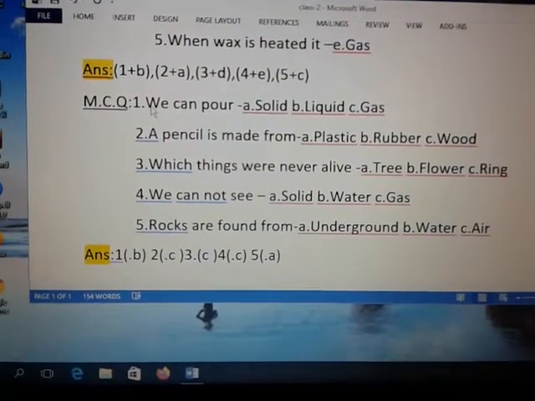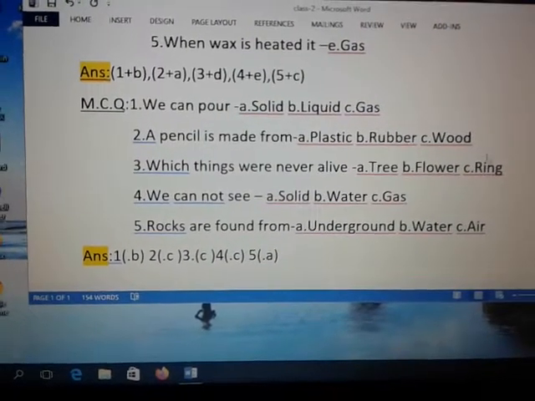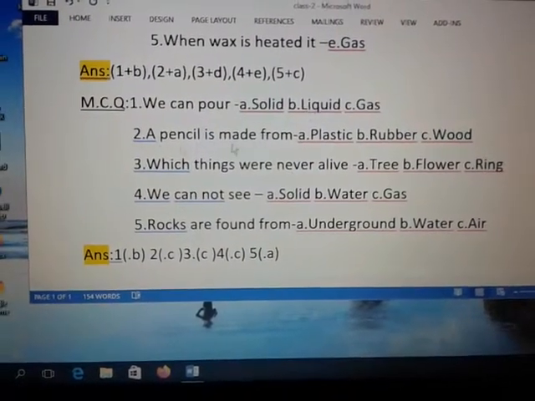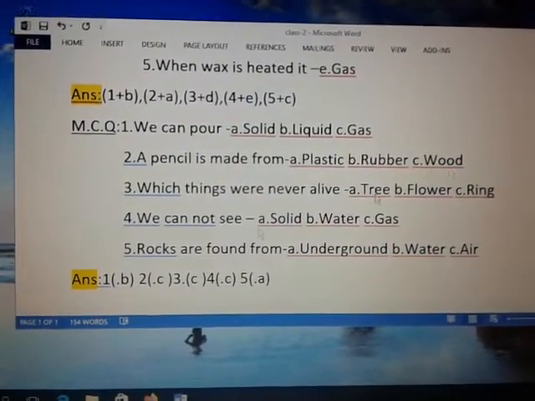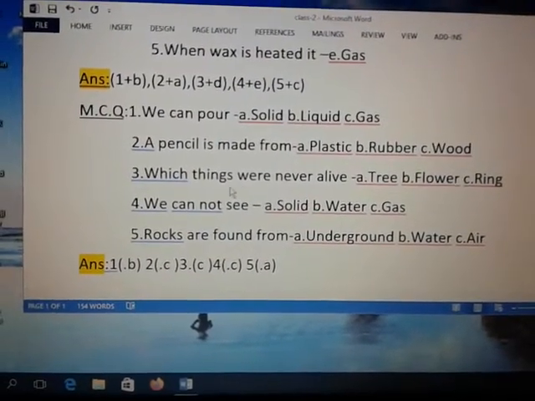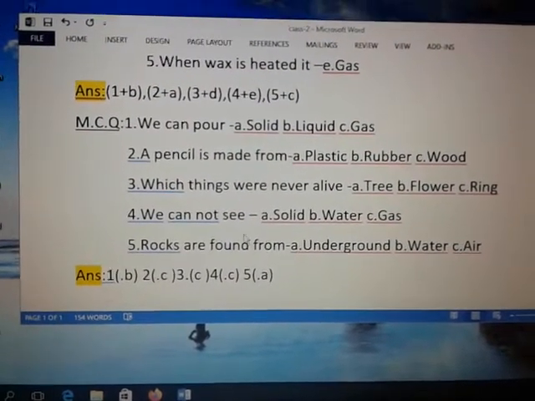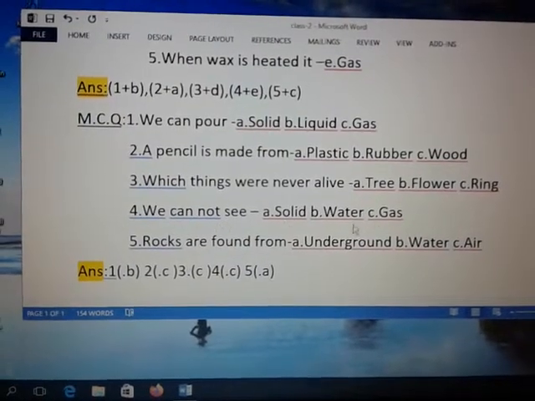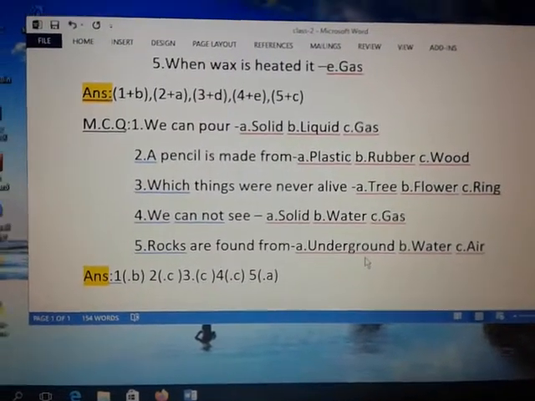Again, MCQ. Number 1, we can pour liquid. Number 2, a pencil is made from wood. Number 3, which things are never alive? Answer, ring. Number 4, we cannot see gas. Number 5, rocks are found from underground.